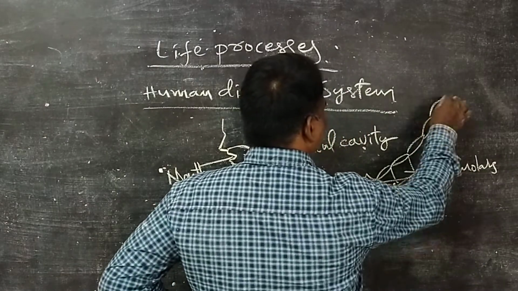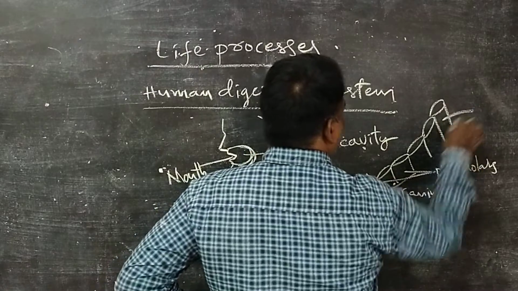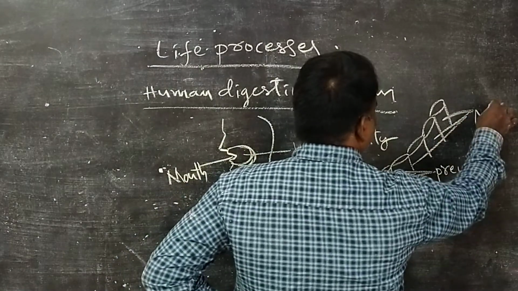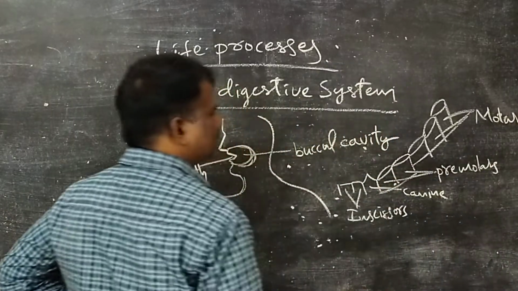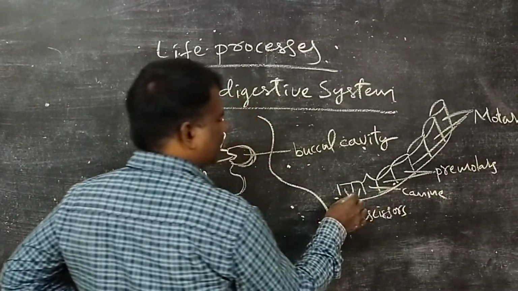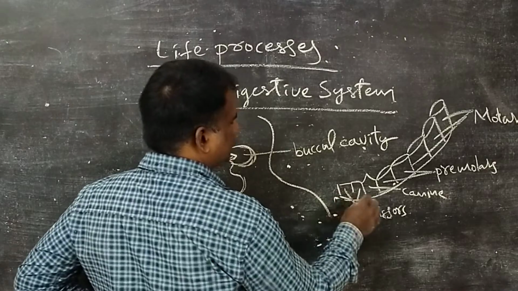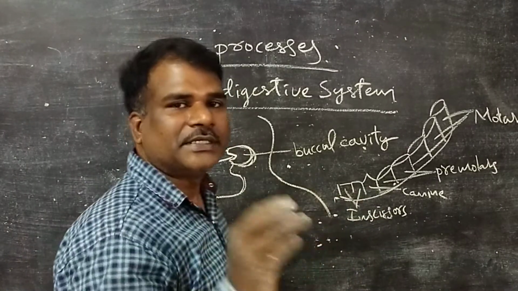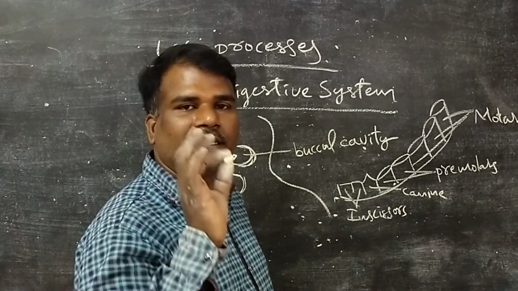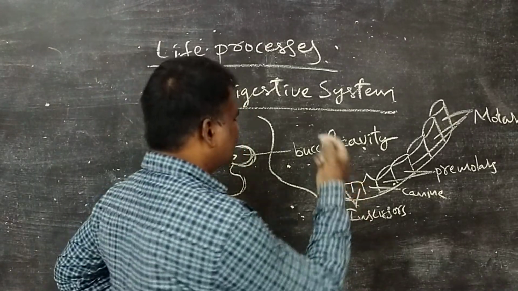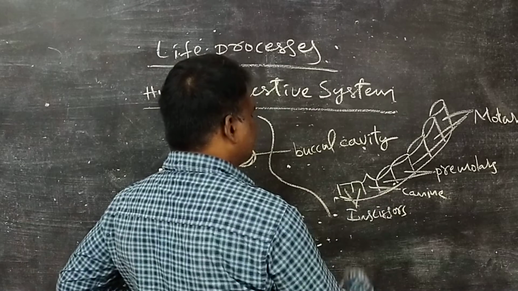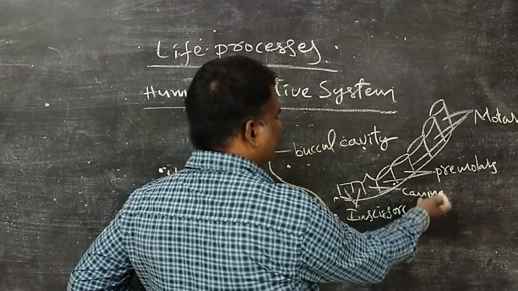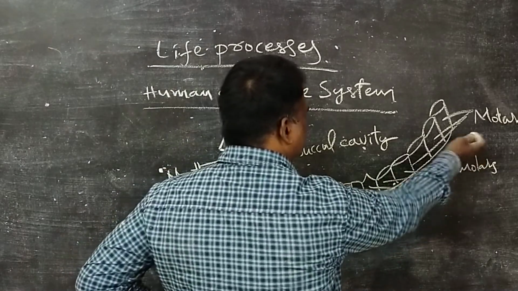and then molars, premolars, molars. And what is the importance of these incisors? Incisors help to cut the food material into pieces. Then we enter the food inside. We can grind the food with the help of premolars and molars.